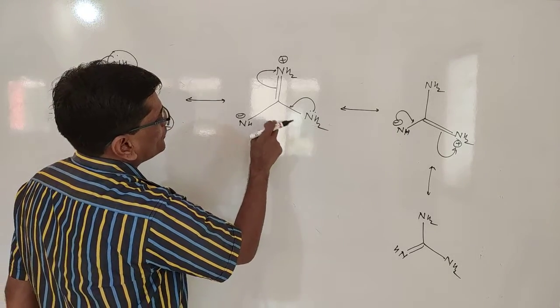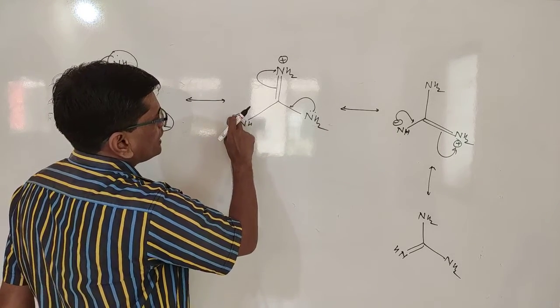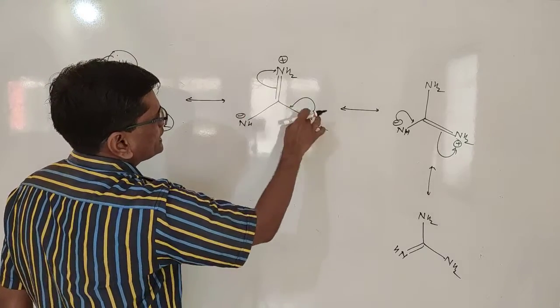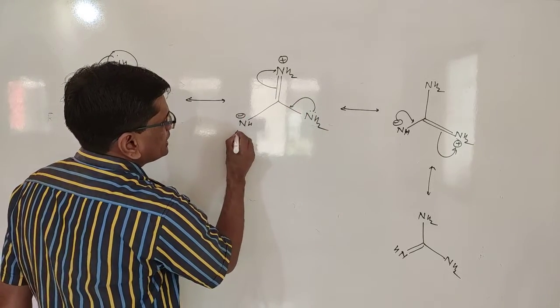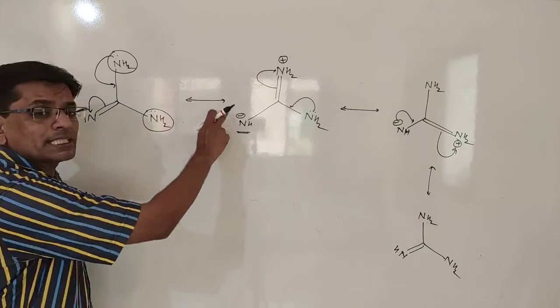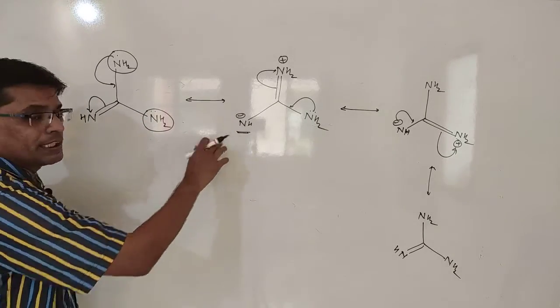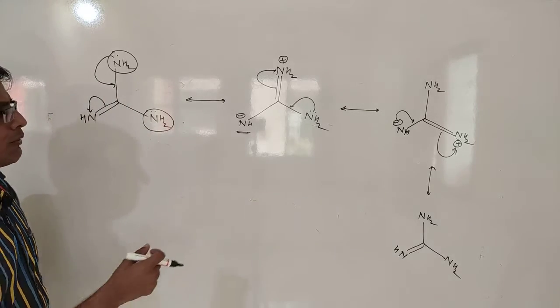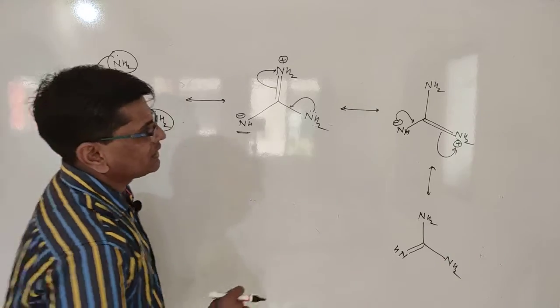When the electrons are shifted from this center to this center, then it engages here. Now this is the position available which is still more electron rich. It has a lone pair as well as a negative charge, so it is ready to donate that lone pair and convert into some other form. So this is also basic.